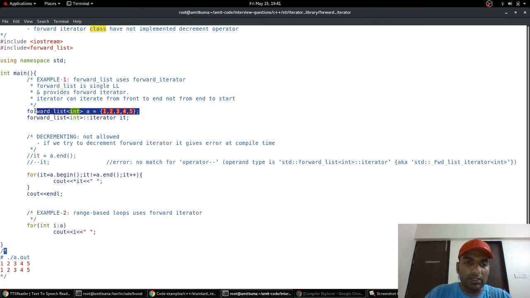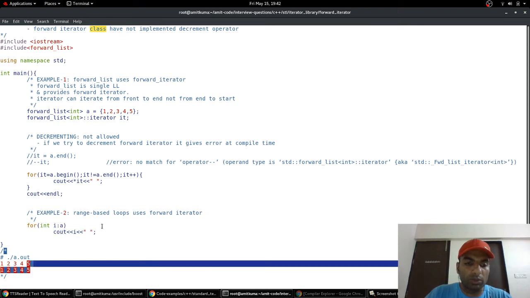So this constructor basically creates a linked list of 1, 2, 3, 4, 5, and we have placed the iterator at the beginning of the linked list here. When we print, we increment the iterator and it moves forward. Again, range-based loops are implemented using the forward iterator, because if we do int i colon a, it will move forward and print. So this will be the output.